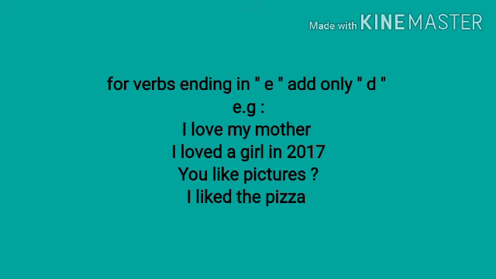This is one thing. Another thing is that for verbs ending in e, add only d instead of ed. For example, I love my mother. In the simple past, we can say I loved a girl in 2017.